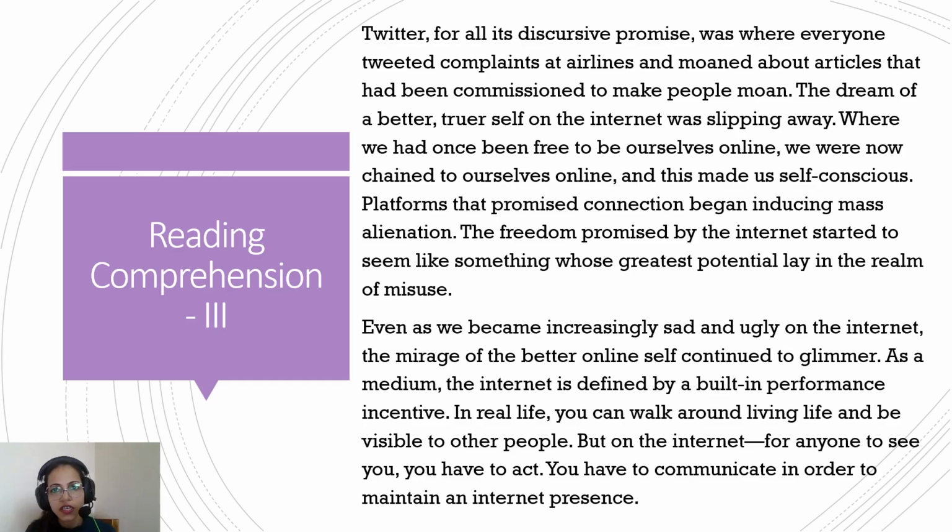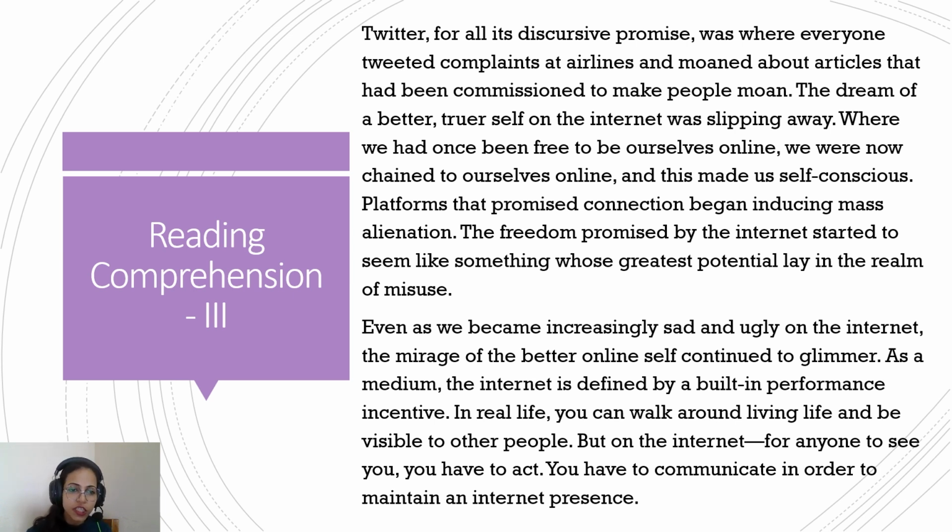Okay, you getting that? The line, the articles that had been commissioned to make people moan. So basically, articles here means media, and those things that are there on the internet. People read them and they feel more outraged, then they go and tweet on Twitter. So that's just not helping the cause that the platform was made for. The dream of a better, truer self on the internet was slipping away.